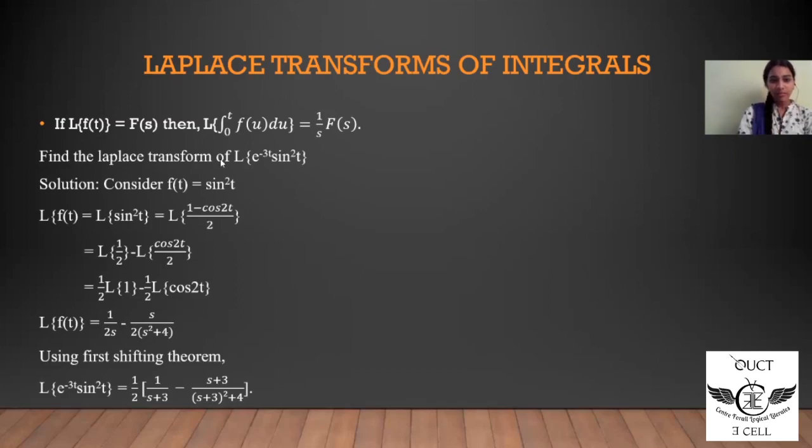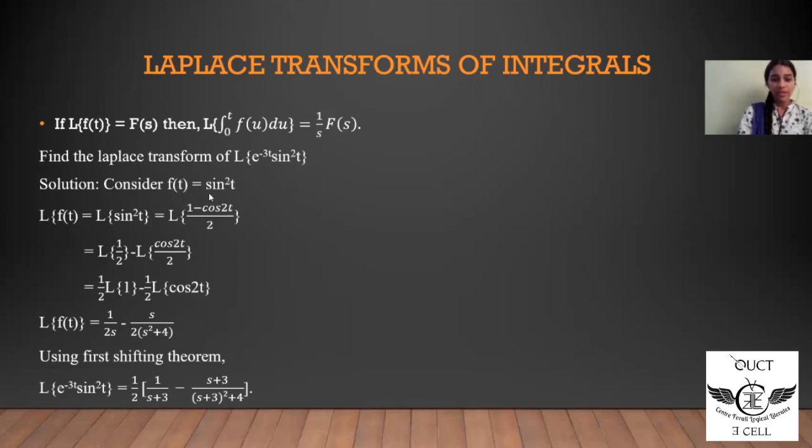Find the Laplace transform of e to the power of minus 3t sine square t. In this case, put e to the power of minus 3t aside. Consider the given function to be sine square t, that is, consider f of t is equal to sine square t. Then we get it into the form e to the power of minus at sine square t. So let us consider the Laplace transform of f of t.